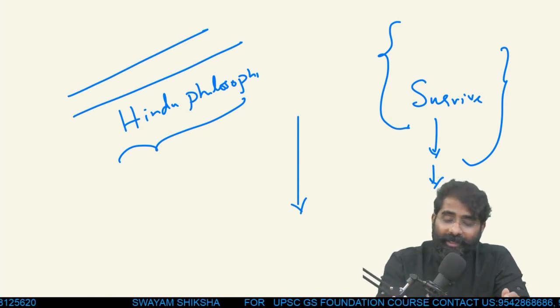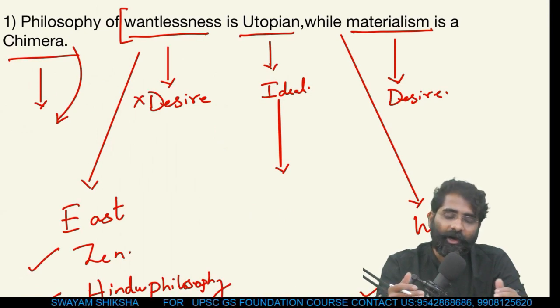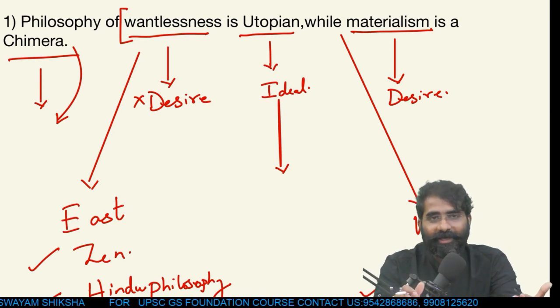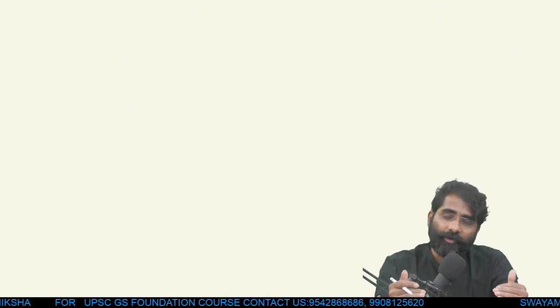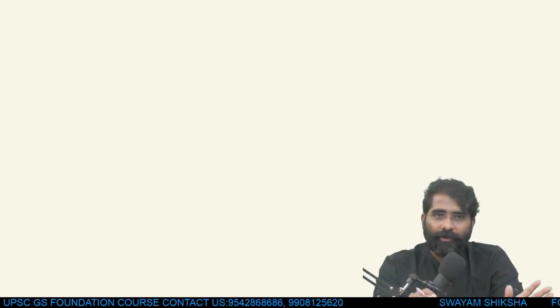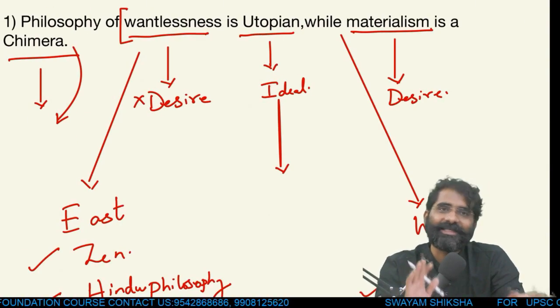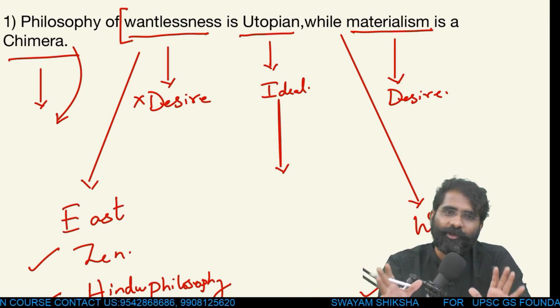Then comes taking the essay forward. You will write a paragraph where you talk about how wantlessness is utopian and how materialism is a chimera. That means wantlessness is a difficult ideal, and materialism is an illusion. So in this essay, we are going to discover how wantlessness is utopian as well as how materialism is an illusion. Or the other way around, if I reverse the essay, materialism is utopian and wantlessness is a chimera, meaning wantlessness is also an illusion.